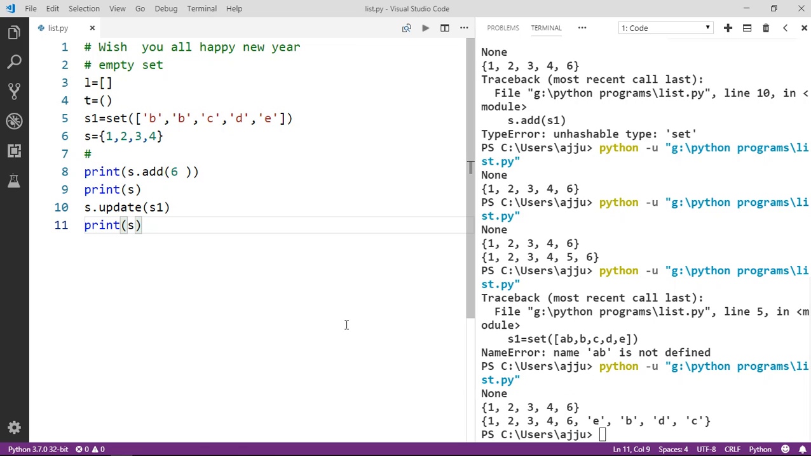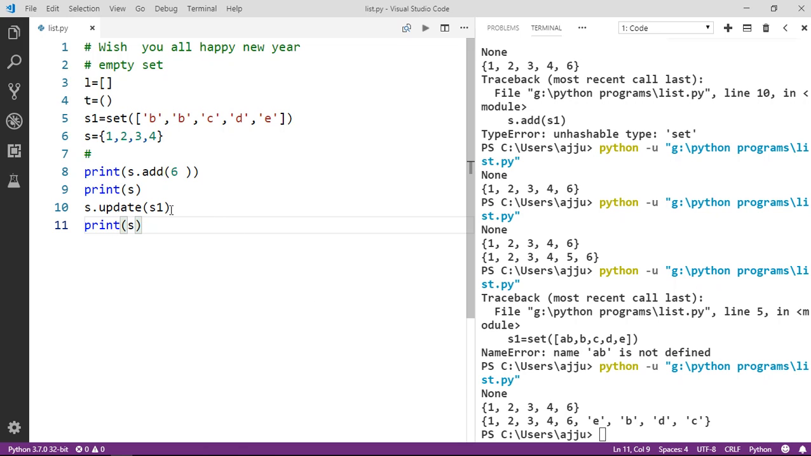Whenever, guys, you want to add more than one element to a particular set, in that case we can use the update function. Because you can see here, when we use add, we get an error, that is a type error, an unhashable error. But here we are successfully able to add a whole iterable.